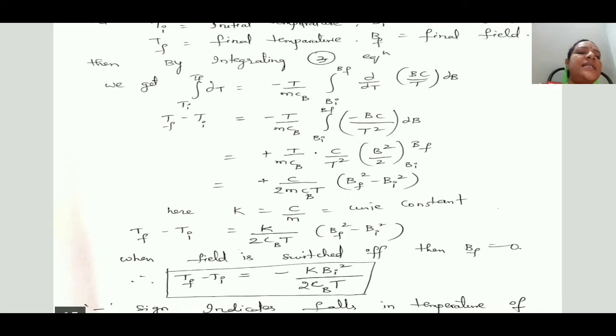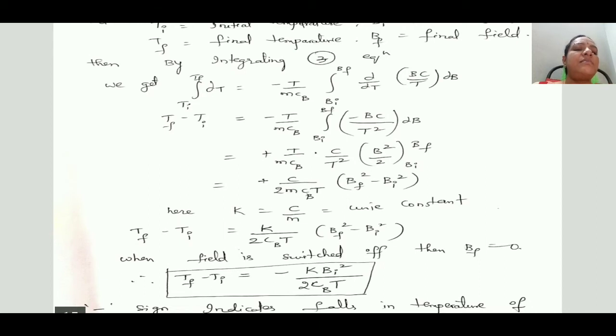Here C by M is nothing but the Curie constant. If we replace this C by M term with K, then the equation converts into Tf minus Ti is equal to K by 2CB T into Bf square minus Bi square. This is the fall in temperature.